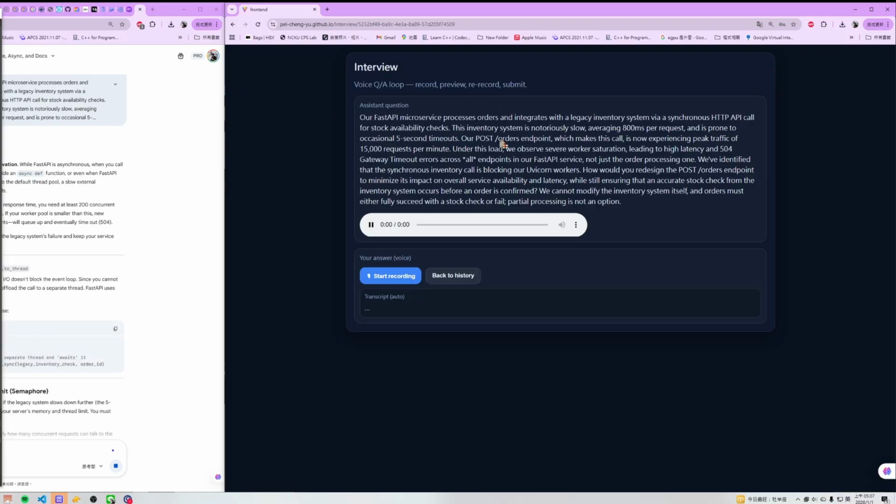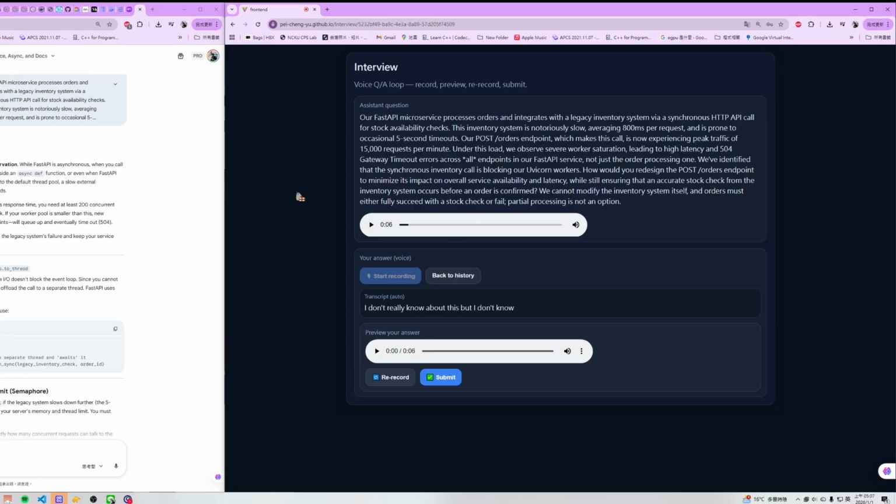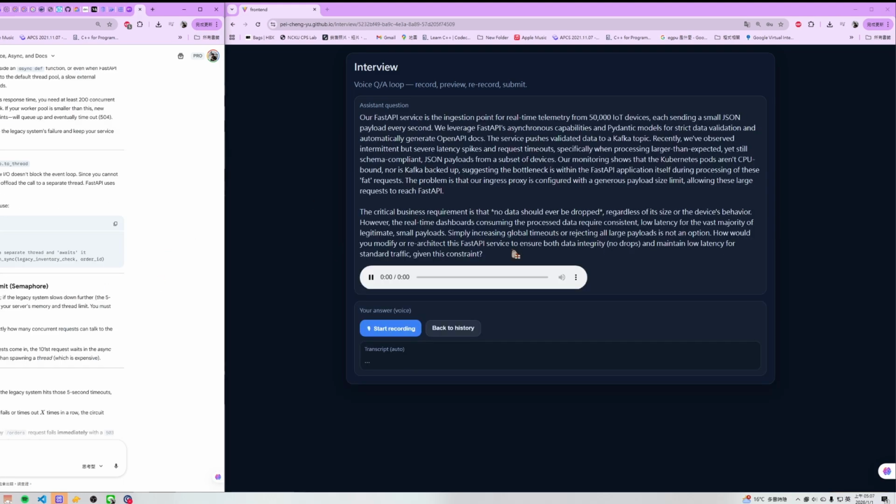And here we have some other problems, for the more scenario-based problem. It was generated from the user's feedback and the user's problem. And here the voice: our FastAPI microservice processes orders and integrates with a legacy inventory system. For the demo, yeah, I don't really know about this, but I don't know. Just for the demo's sake of time, you can see another question over here.